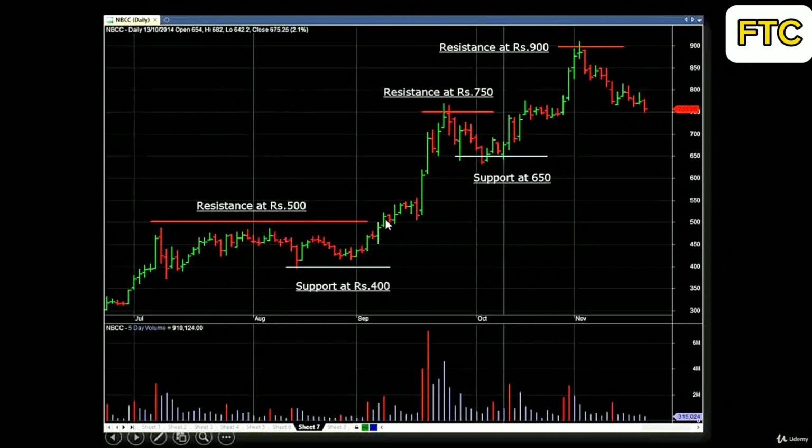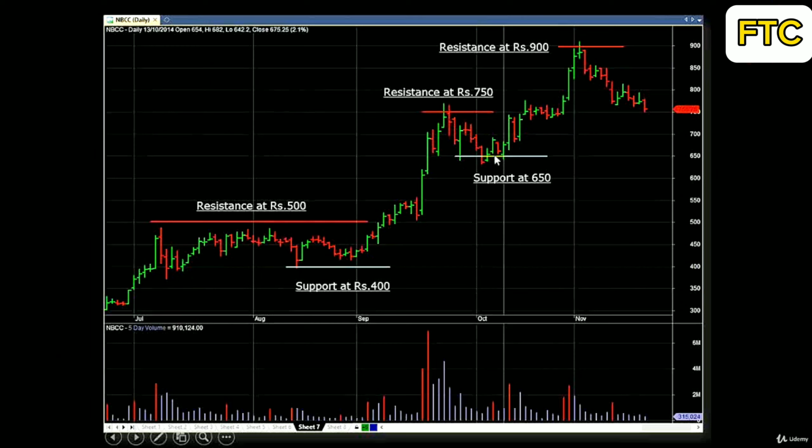Finally, it penetrated the resistance of 500. Once penetrated, you can see 500 started acting as a support. So the resistance turned into a support. You can see it went up, came down, tested the level of 500, then went up to 550, came down again, failed to penetrate 500, and then finally it broke out to a new high, surged up to 750,